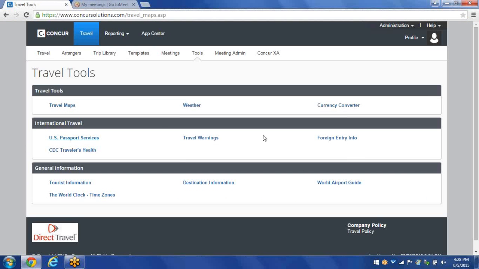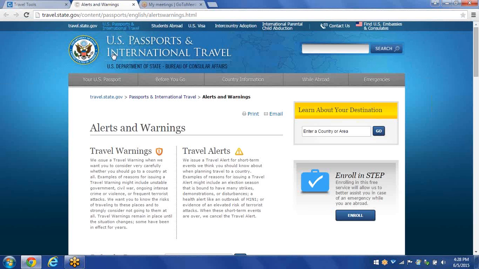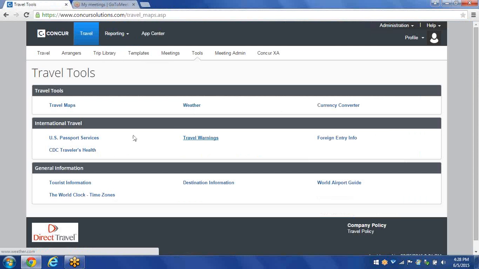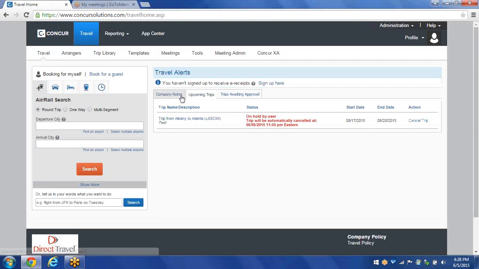Another great example is, say, foreign travel warnings. If there's any travel warnings, you can take a look right here. So these are little simple tools right here that you can click on, take you to the page where it takes you, and you can read up on anything that you need. So this is the end of the booking process.